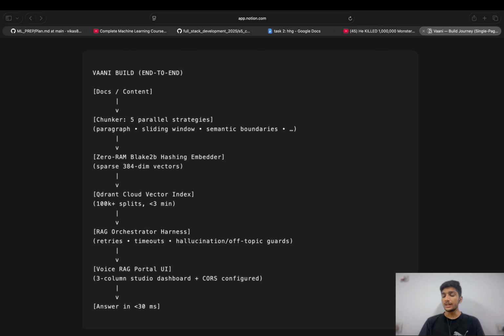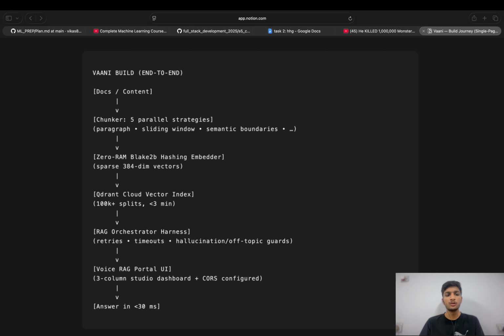Second was the RAG orchestration. Instead of naive splits, I built a chunker that handles five strategies in parallel, including paragraph, sliding window, and semantic boundary detection. I then wrapped the model in a strict pipeline, including a harness with automated retries, timeouts, and a guardian to check for hallucination and reject off-topic questions.